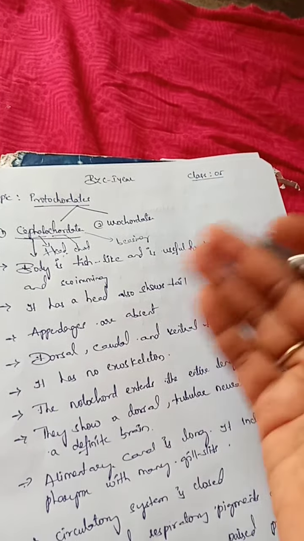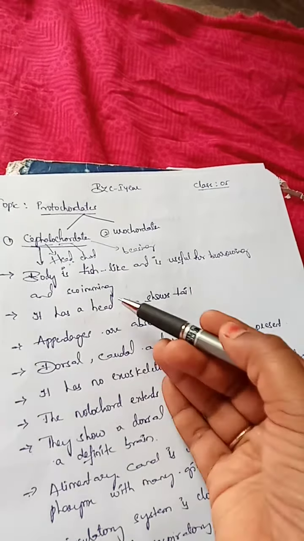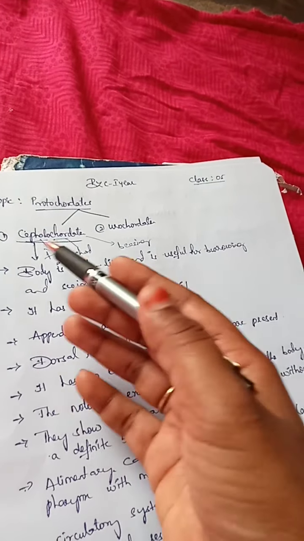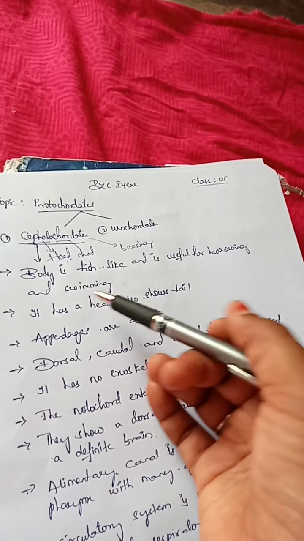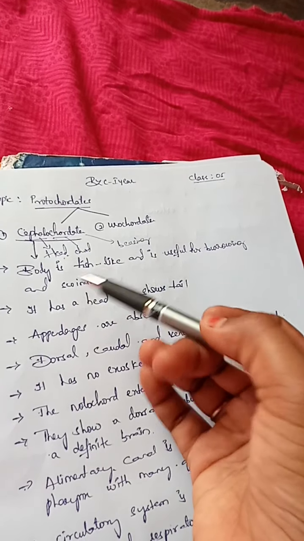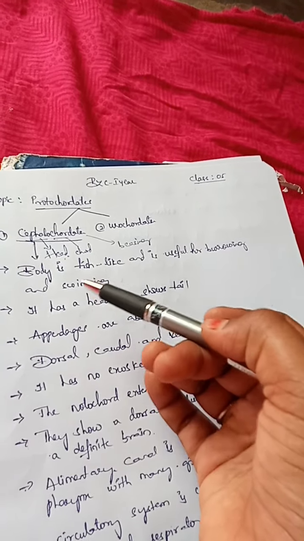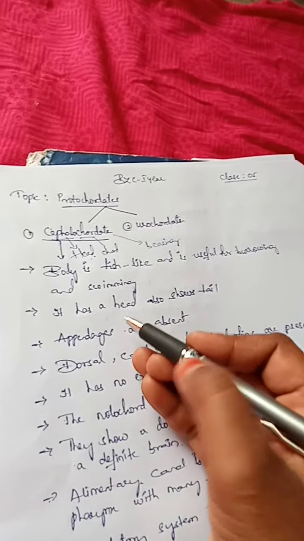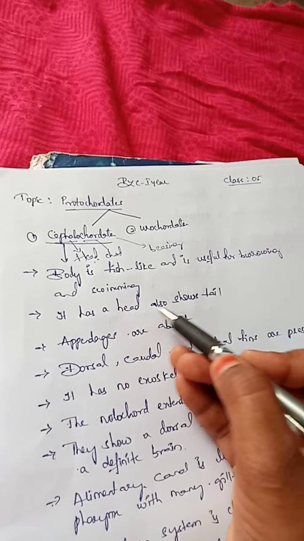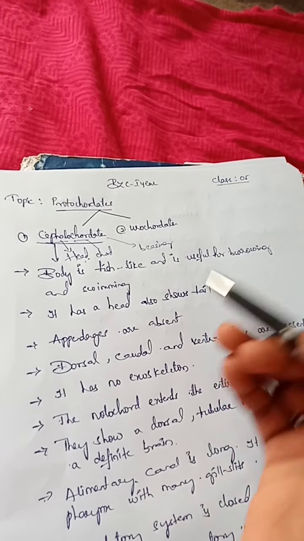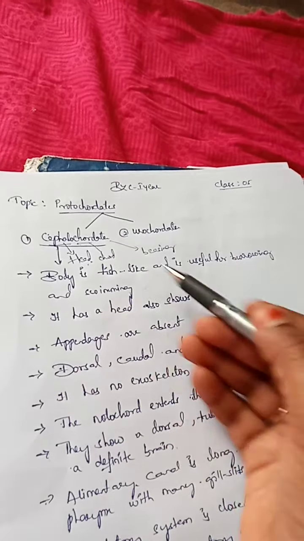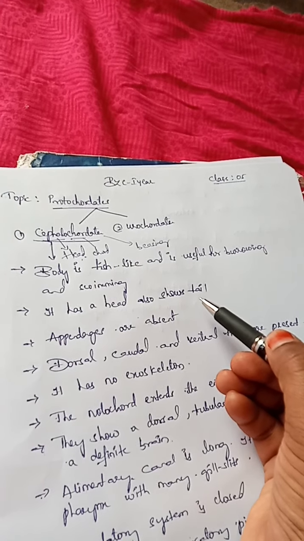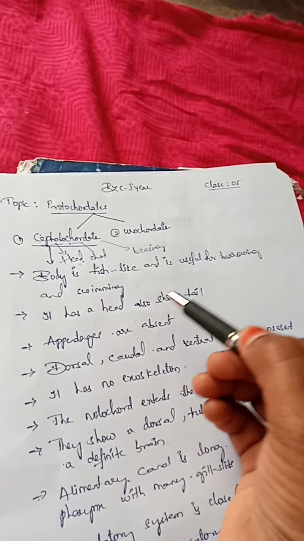Burrowing means digging the soil. And this fish-like body is also helpful for swimming, because they are aquatic organisms. They live in the water, they need to swim, right? Next point: it has a head and also shows a tail. These cephalochordate organisms have a head region and also a tail region.